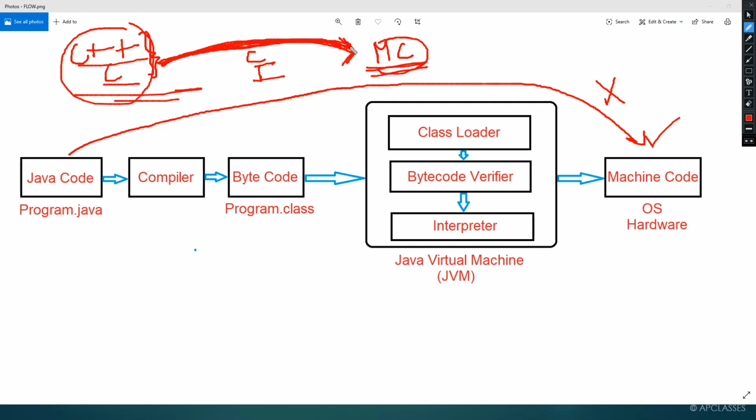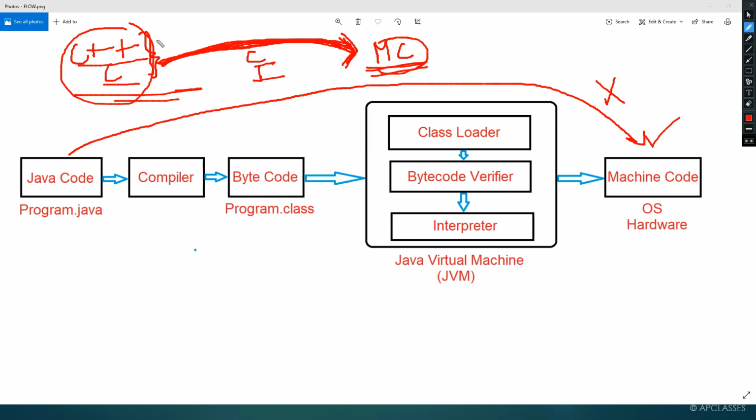All the programs or source code get converted to machine code directly. This is the reason why these programming languages are called machine dependent. They are dependent on the machine. When you write a program in C++, please make sure that if you write it for Windows, then it can only be executed on Windows.